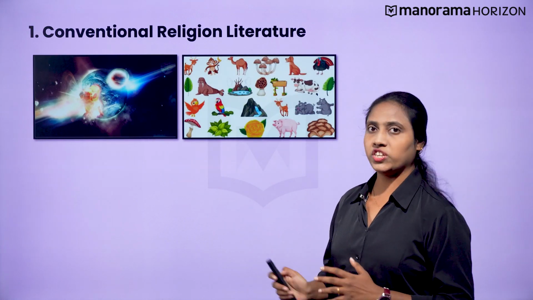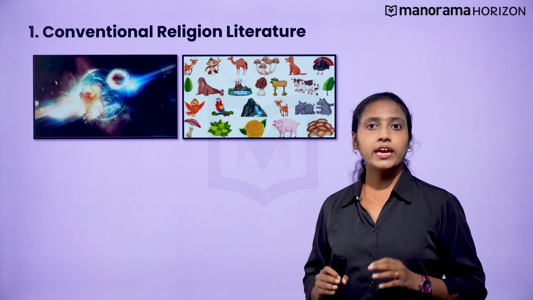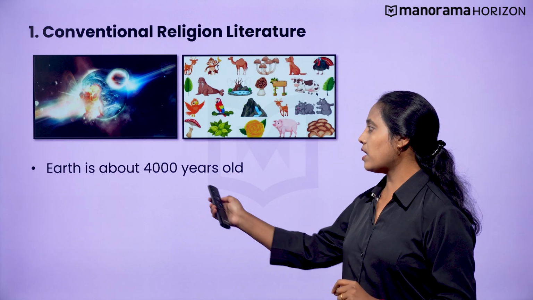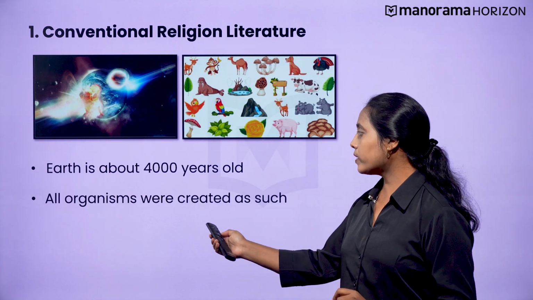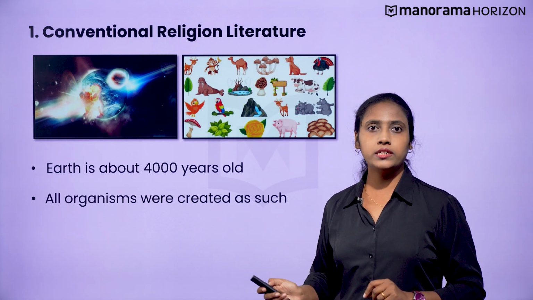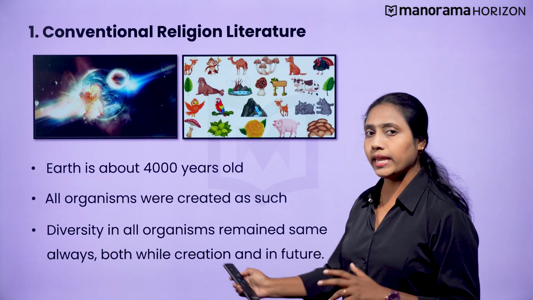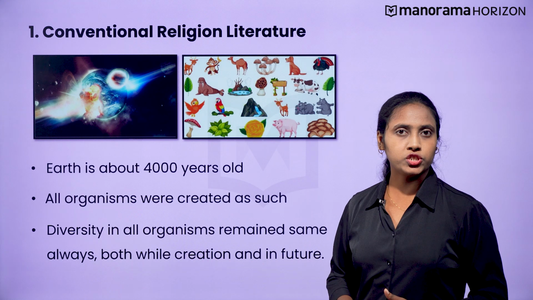Conventional religious literature. The basis of conventional religious literature is on three connotations. First, the earth is about 4,000 years old. Second, all organisms were created as such. And third, that the diversity in all organisms remains the same always, both at creation and in future.